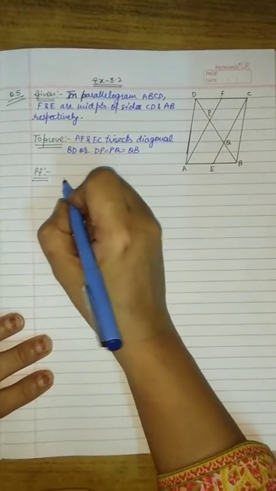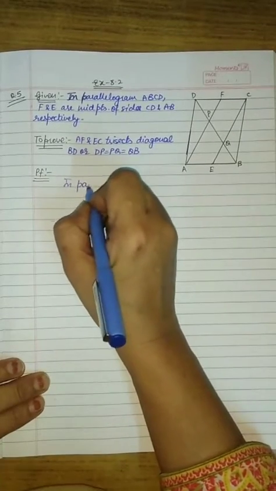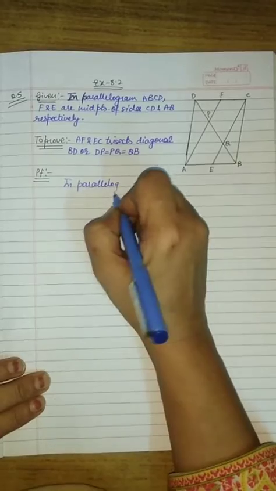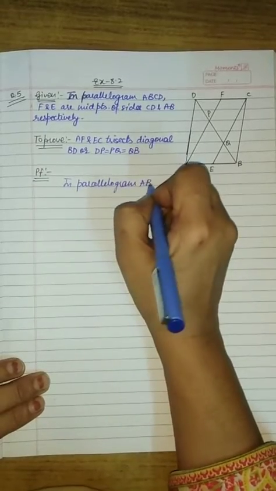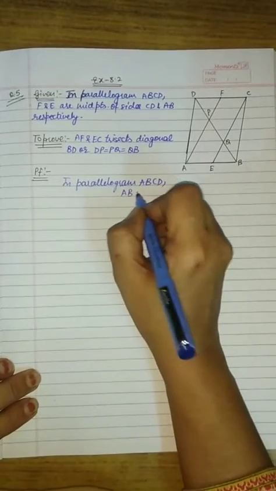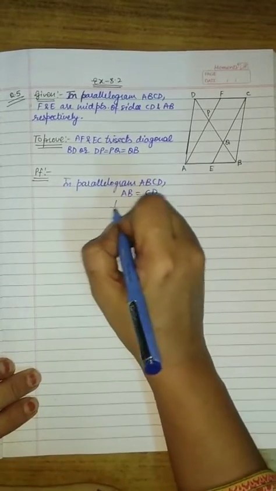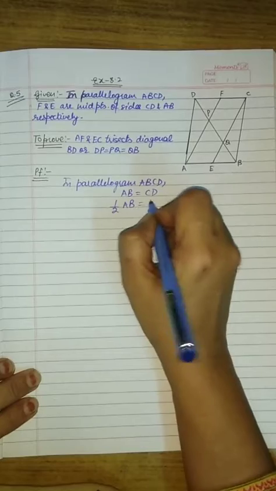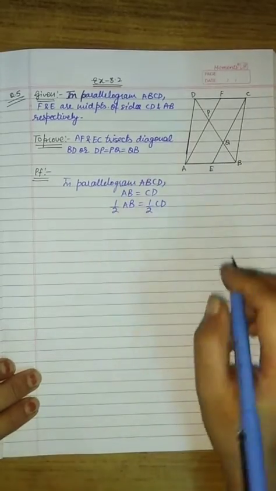Now in parallelogram ABCD, opposite sides are equal, so we will write AB is equal to CD, or you can say half of AB is equal to half of CD.